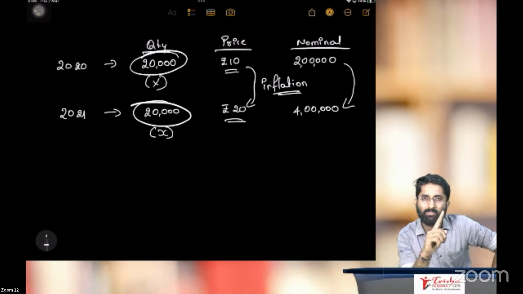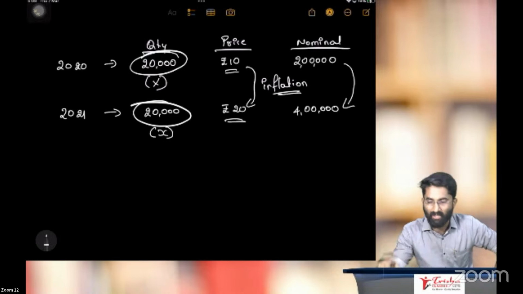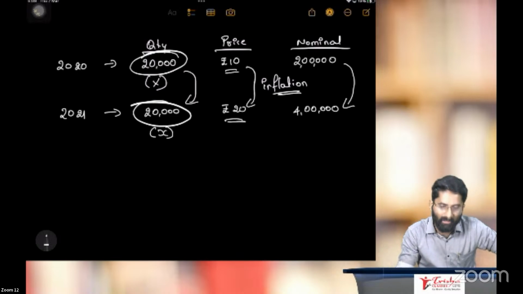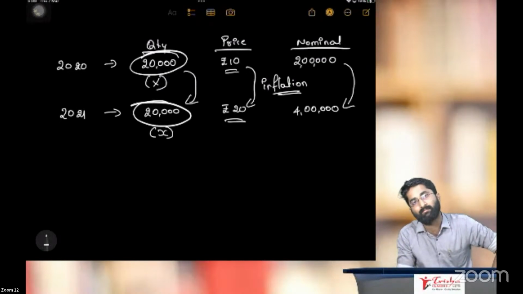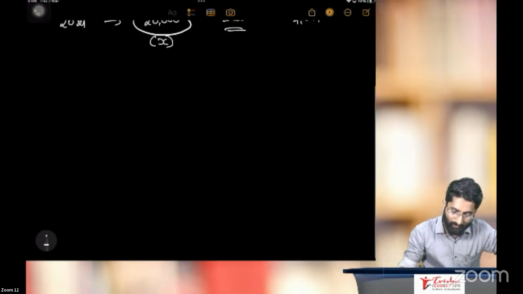Strictly speaking, there is no increase in the real GDP. Nominal GDP has increased. This is called real GDP. Real GDP did not increase at all. Again, I'll give you one more example.